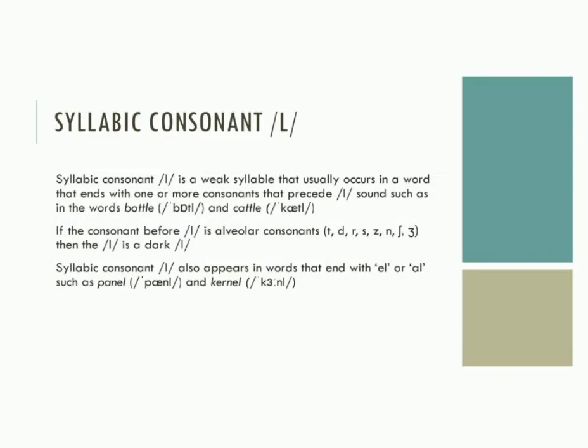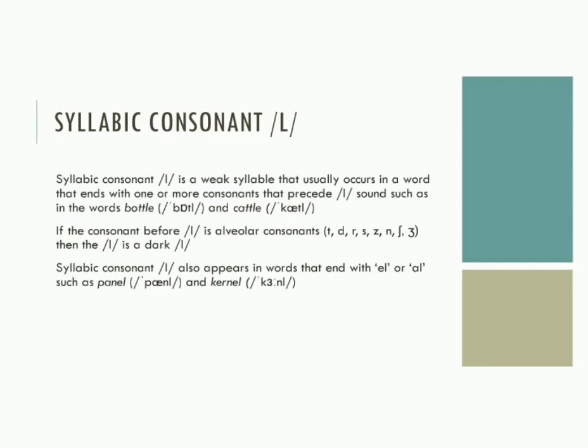First, we will talk about syllabic consonant l. Syllabic consonant l is a weak syllable that usually occurs in a word that ends with one or more consonants that precede the l sound, such as in the words bottle, cattle, saddle, paddle, and so on.